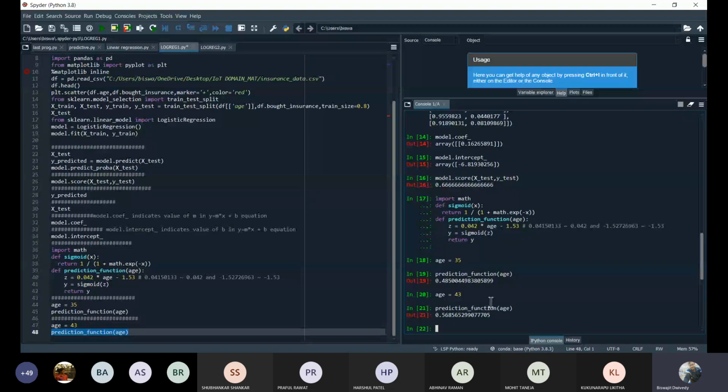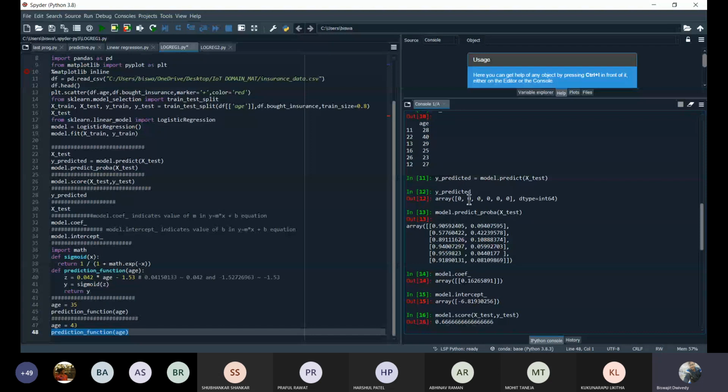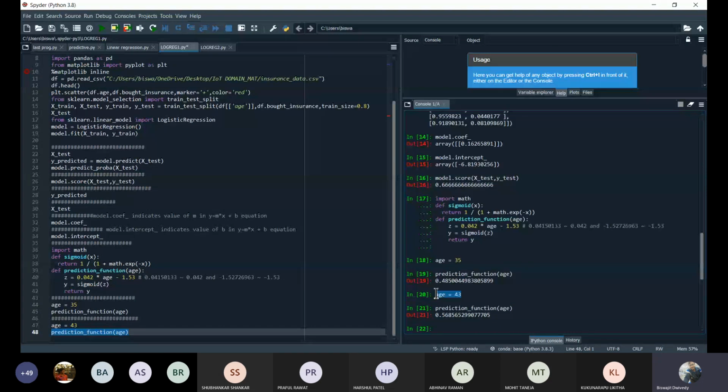We predicted for 40% earlier, so let us find out for 40% and check how accurate our model is if I'm writing the code manually. That is showing us 53.74.